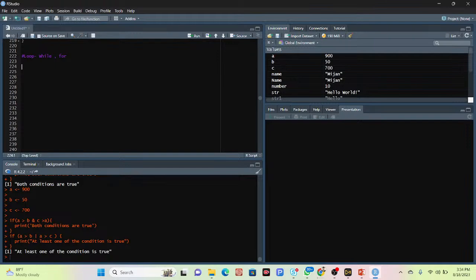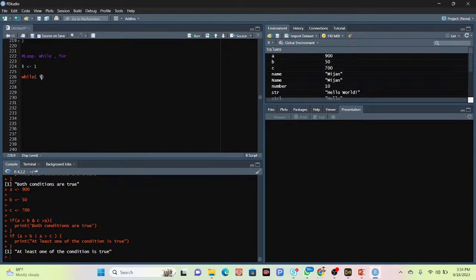Suppose I give an example. Take a variable, suppose I, and in this variable I store a value, suppose 1. Then I use the while function, and in this while function I give a condition.